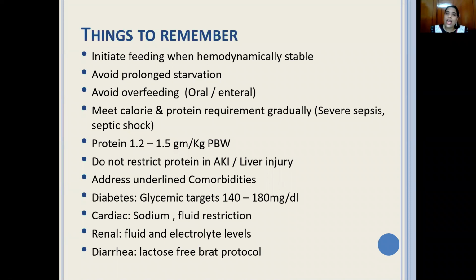If it's diabetes, the glycemic target can be 140 to 180. If it's conditions like, say, CABG or stroke, the glycemic control can be a little tighter and it gives you a better outcome. If it's a cardiac condition or liver condition, we need to pay attention to sodium and fluid restriction. If it's a renal condition, along with the fluid, we have to look at a range of electrolytes, that is sodium, potassium, calcium, phosphorus, etc. And if the patient develops diarrhea, then we need to look at the lactose-free BRAT protocol. So this is how you are going to manage your patients in critical care, but we'll see in detail how.